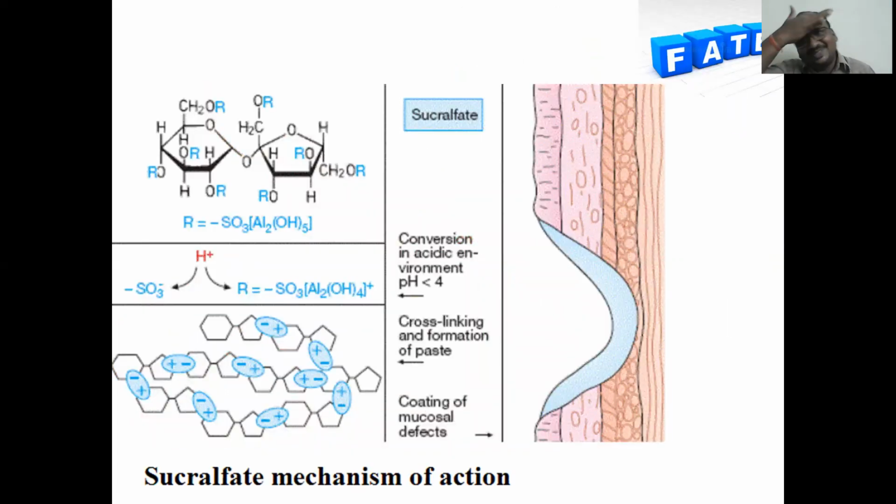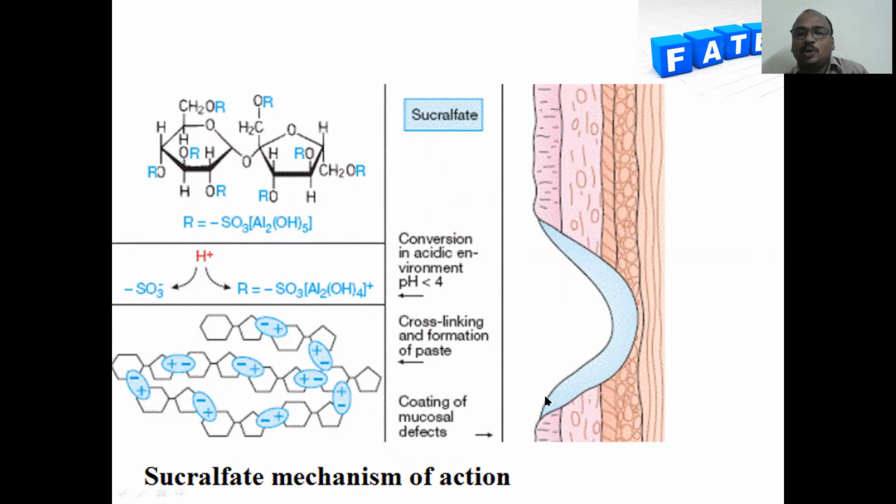Sucralfate. It protects, see here, a layer is formed. This is nothing but sucralfate. So see, there was an ulcer here, and a layer is formed over it. Now with protection, the acid which is produced doesn't attack the ulcer.